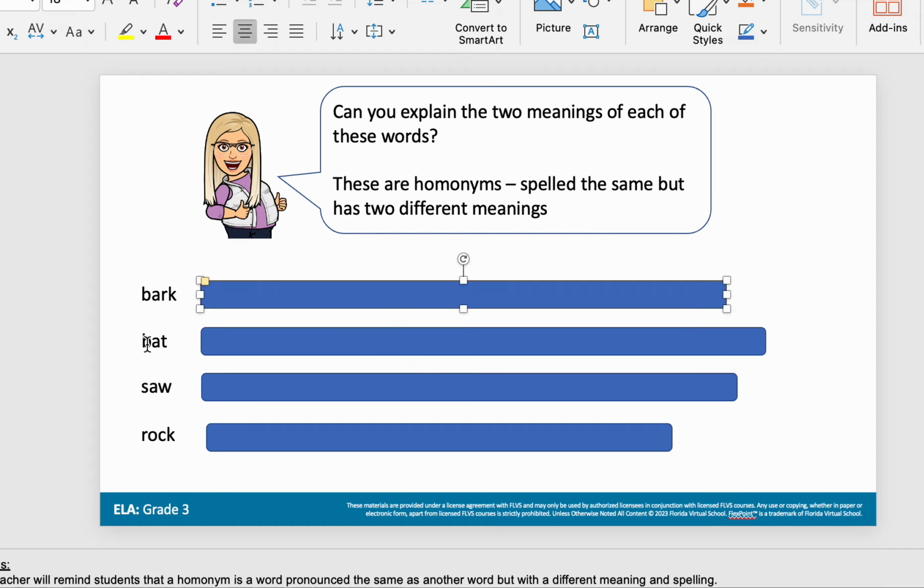What about bat? So I know that a bat can be the mammal who flies at night.